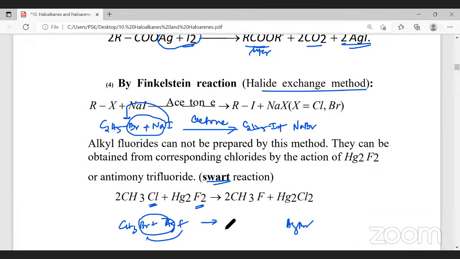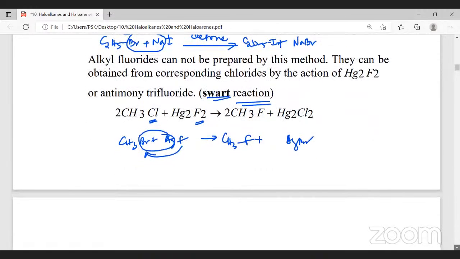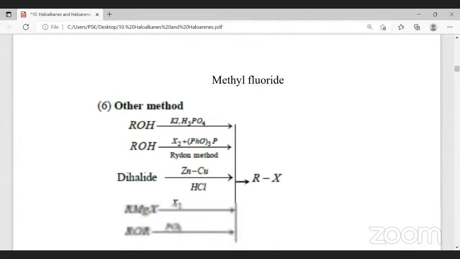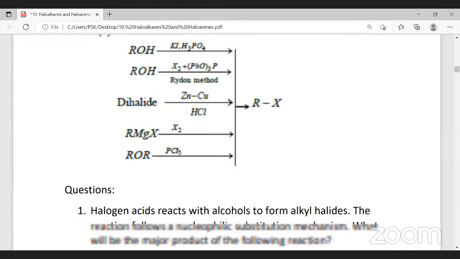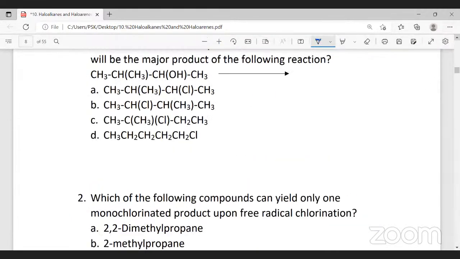In the place of Br, fluorine goes. So you get CH3F. Whenever a halogen is substituted by fluorine, we call those kinds of reactions the Swarts reaction. So the Swarts reaction and the Finkelstein reaction are important.